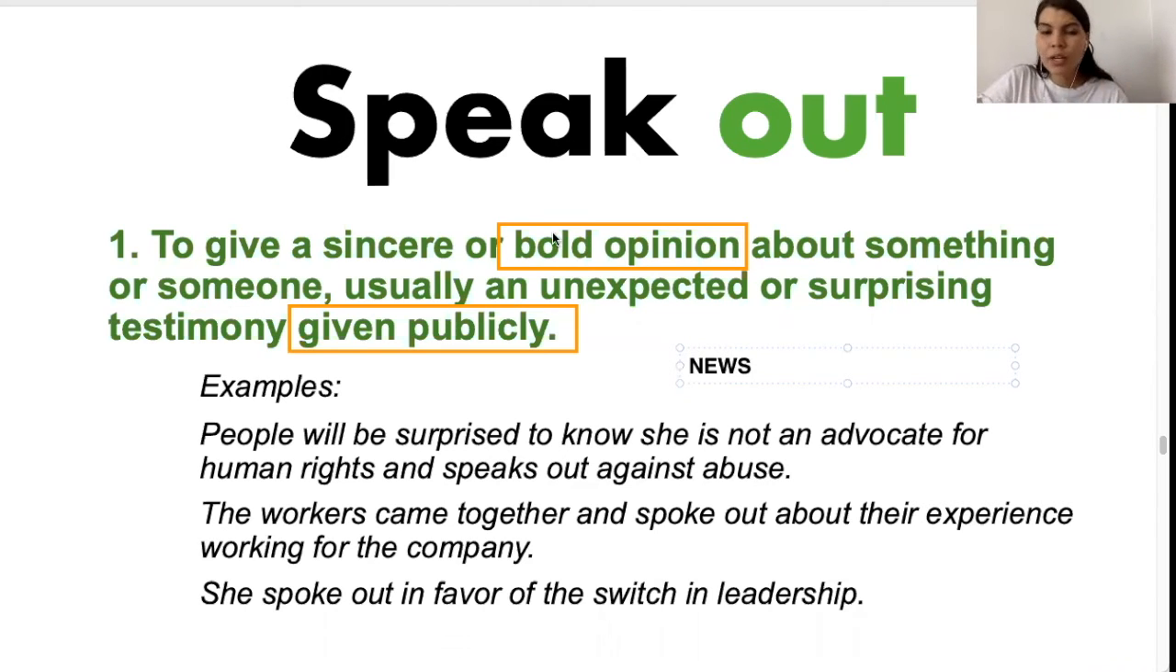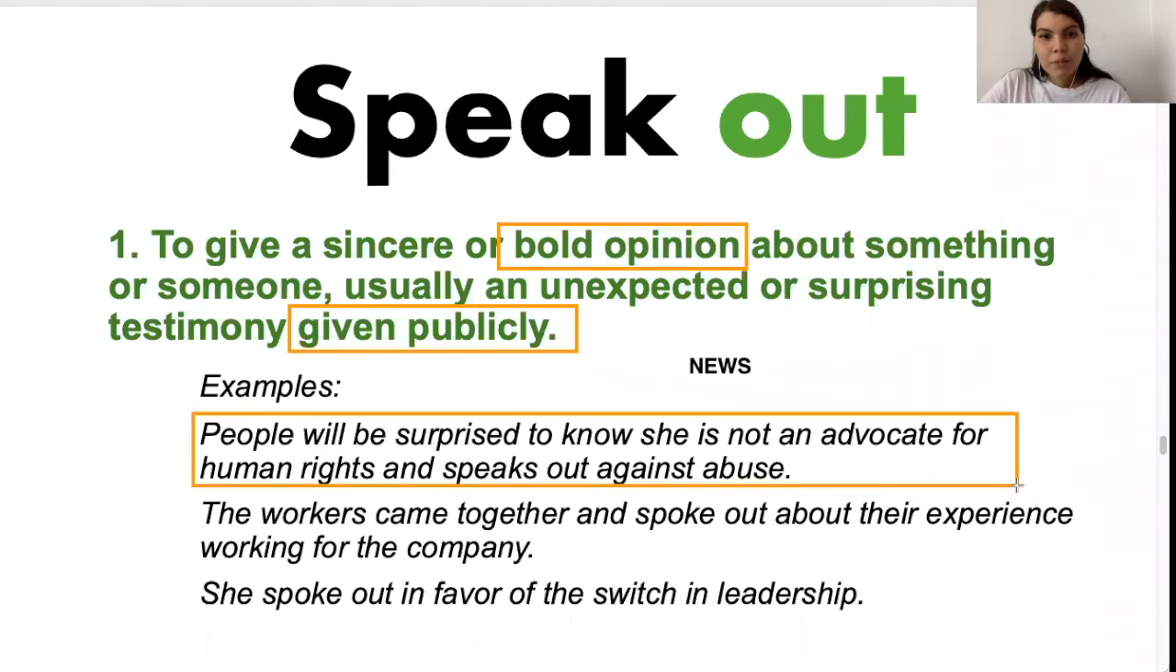To speak out is when a person or a group of people give a sincere or bold opinion. It is usually unexpected, it is surprising to hear, and it is usually given publicly. Not always is it a situation with the news or interviews, but it can also be given in the context of a company. I spoke out against the manager to the director, etc.